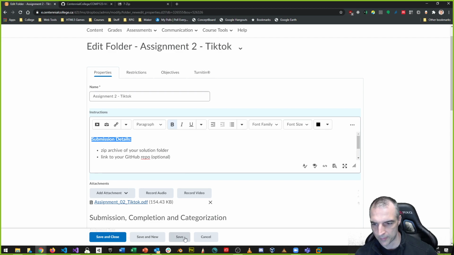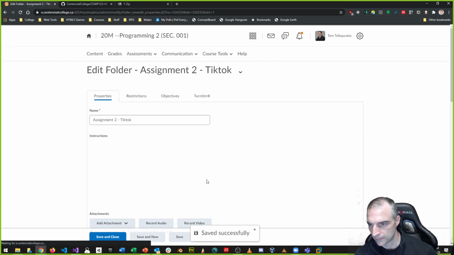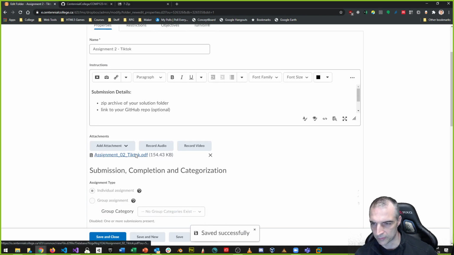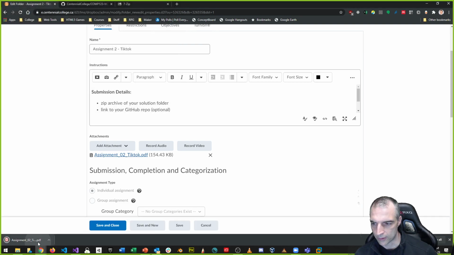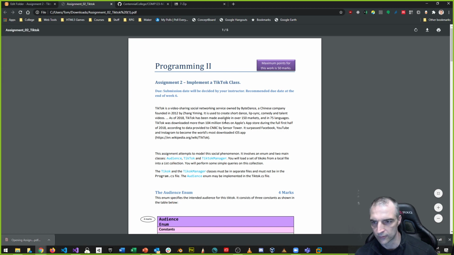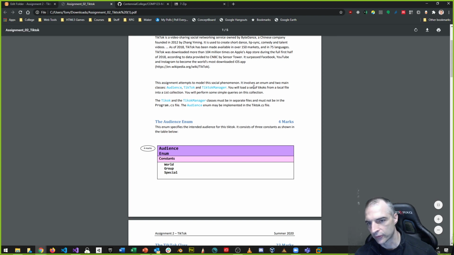If you look at the document, let's take a look at the PDF together for a second. I know people were asking questions, so I wanted to go over assignment 2. The assignment attempts to model the social phenomenon, and involves an enum and 2 main classes, Audience, TikTok, and the TikTok manager. It's not bad. You will load a set of TikToks from a local file into a list collection. You'll perform simple queries on this collection. The TikTok and TikTok manager classes must be in separate files and must not be in the program.cs file.